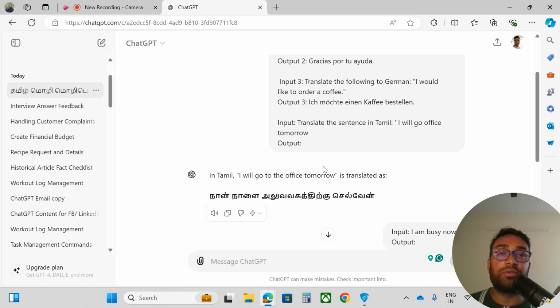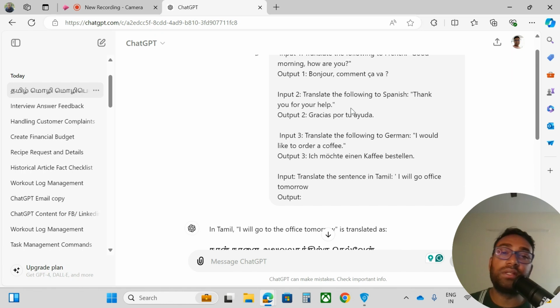Suppose in this case I have given only three inputs and three outputs. In your case, you can feed ChatGPT or any other artificial intelligence tool 100 inputs and 100 outputs. You can feed ChatGPT 1000, 10,000, 1 lakh data, and tell ChatGPT to follow this way and respond to me. Okay, so I think it's pretty clear.